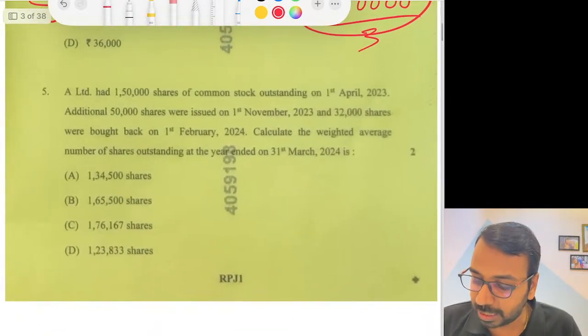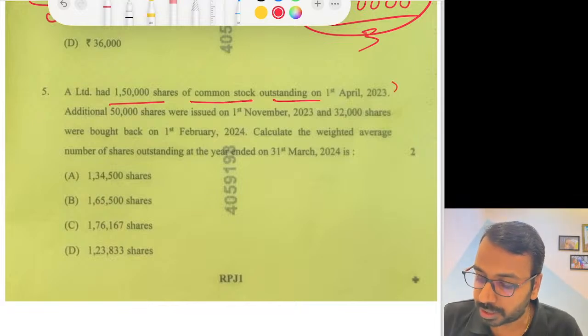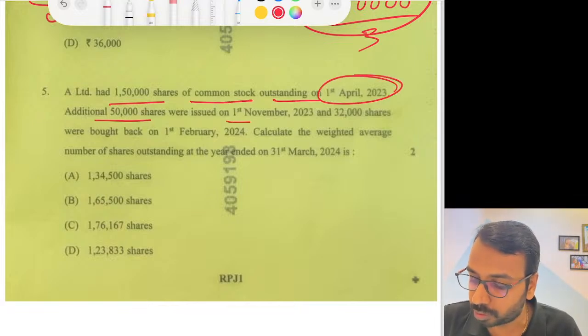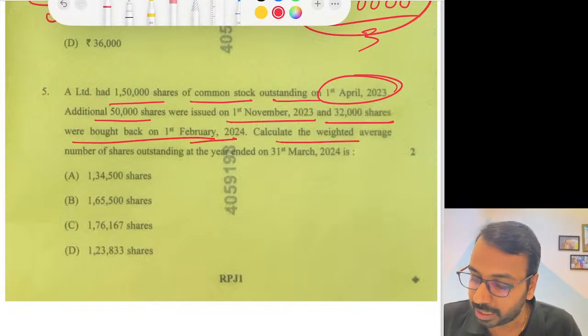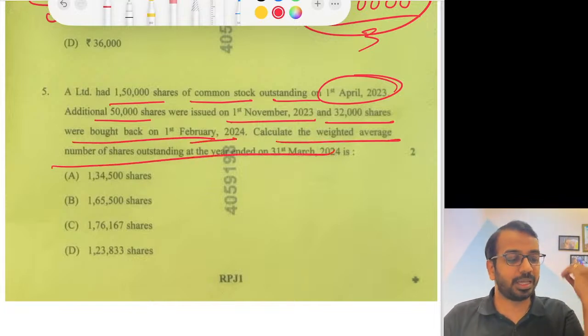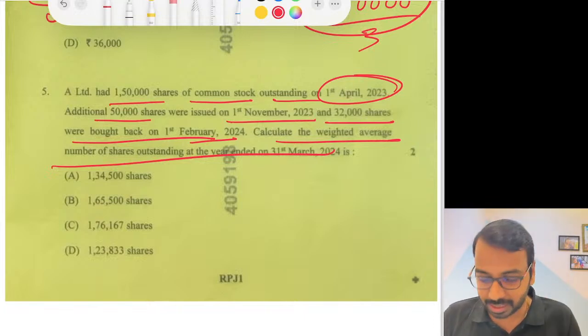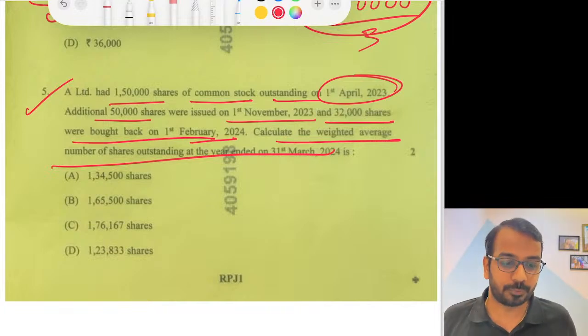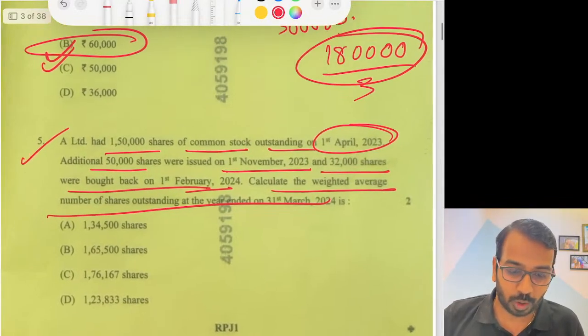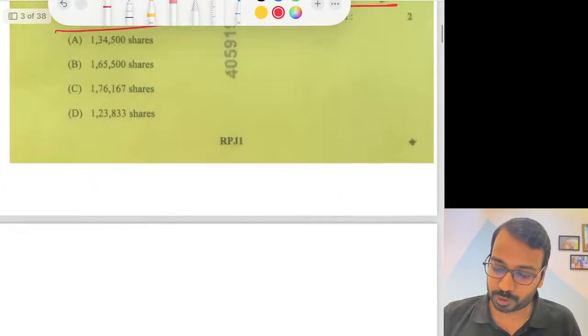Then, A Limited had 1,50,000 shares of common stock outstanding on 1st of April. 50,000 were issued on 1st of November. 32,000 were bought back on 1st of February. Calculate weighted average. Now, there cannot be an easier question than this. Even if you have learned your earnings per share even once, you will be able to score 2 out of 2 here. Okay, good, Paul. I am happy that you have chosen the correct answer.